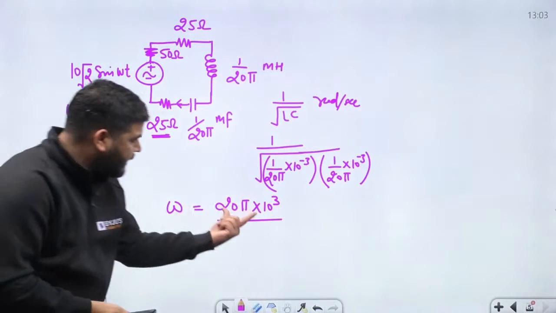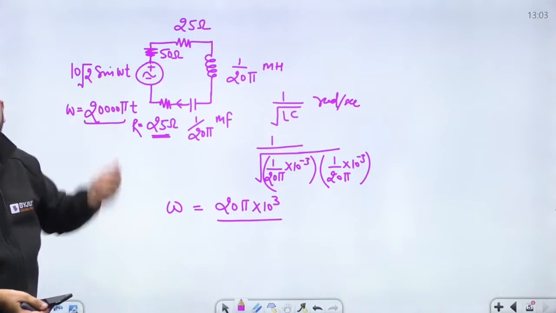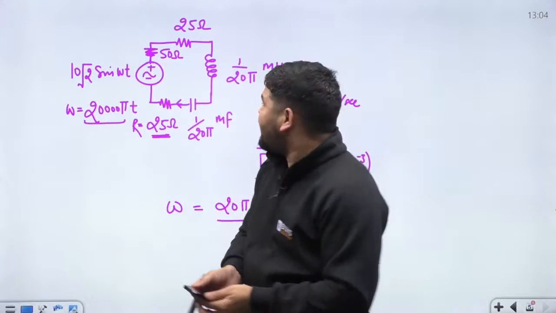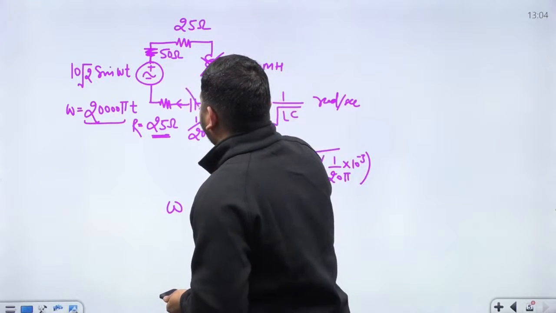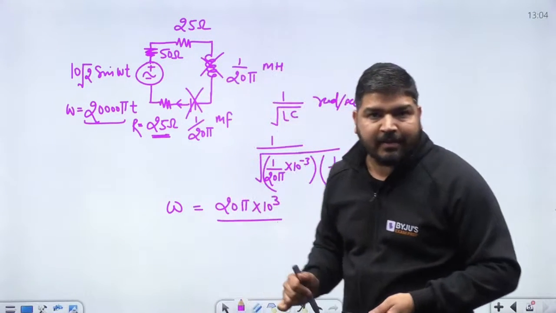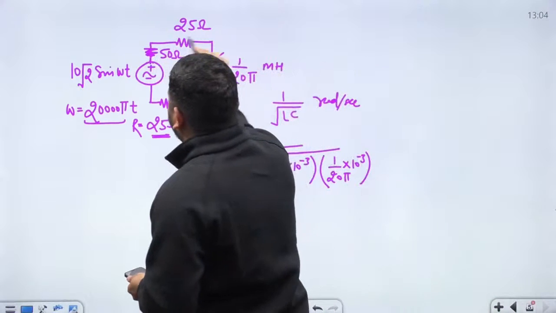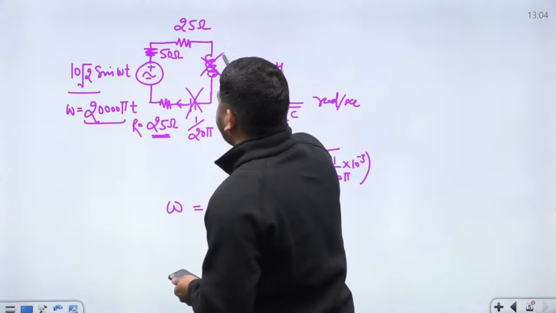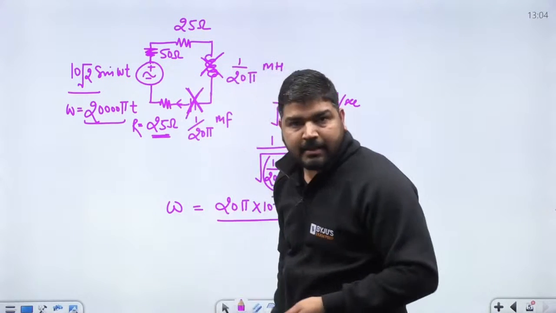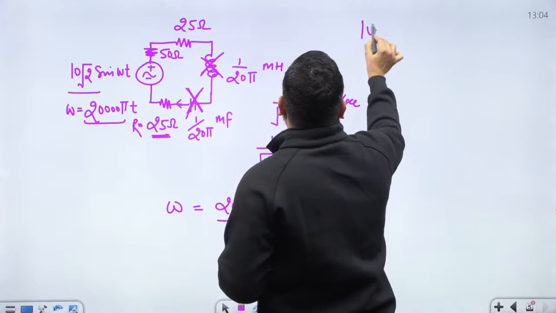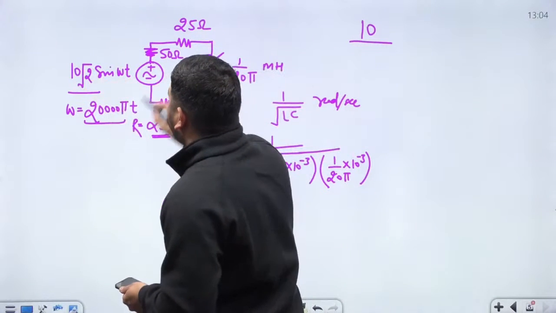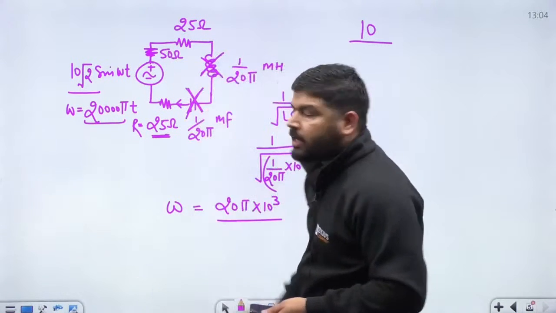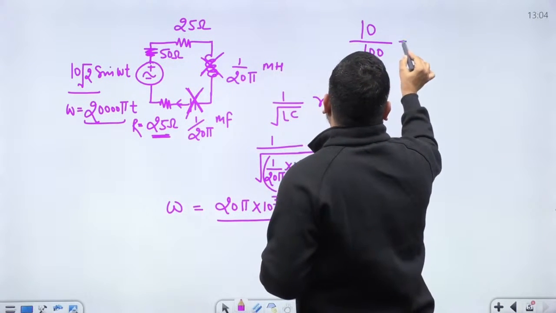And luckily, the same frequency is provided for the source. It means this circuit is under resonance. Now the reactance of the inductor and capacitor will cancel with one another, and the total current will be the RMS voltage divided by the total resistance. So the RMS current will be the RMS value of the voltage source, which is 10, divided by the total resistance, which is 25 plus 25 plus 50. So it is 100.